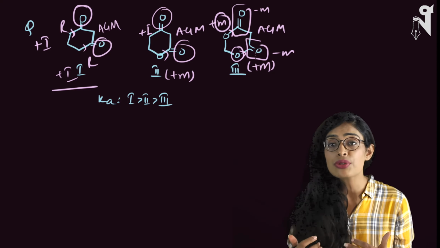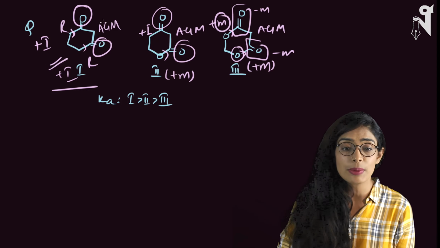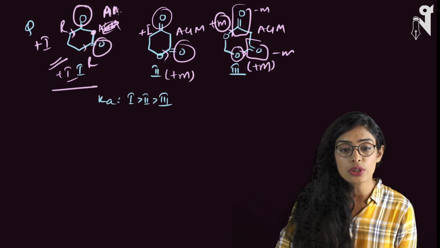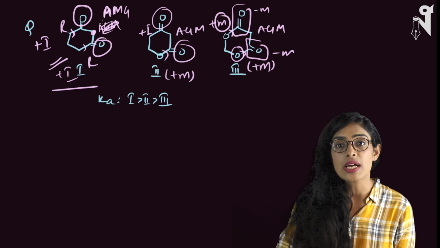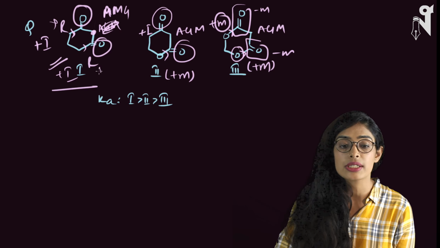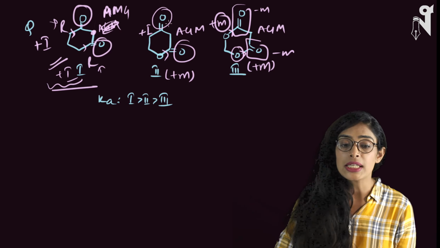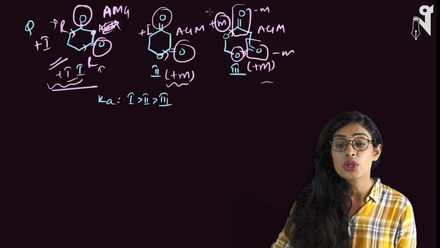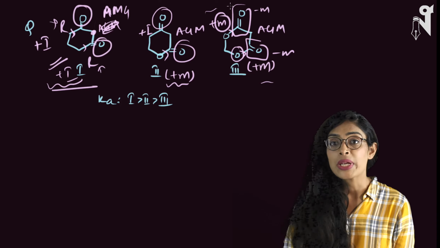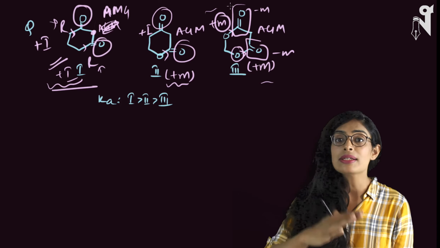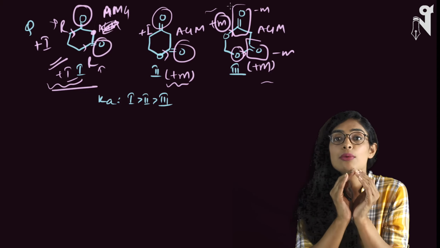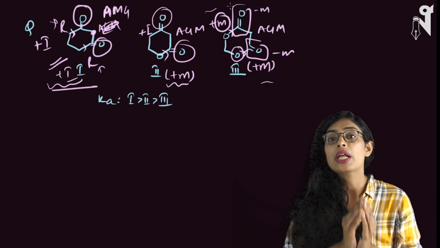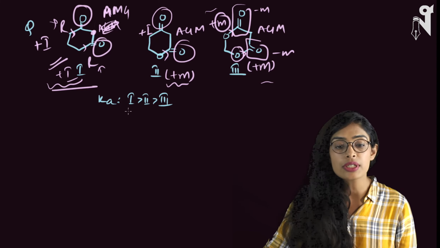So if you arrange them in acidic strength order, this compound is most acidic, because its active methylene group is going to release its hydrogen fastest, as it has R groups which are electron releasing through plus I. In the second case, the electron releasing groups are present through plus M. Here 2 electron releasing groups are present through plus M, and they are decreasing the minus M strength. If the strength of the minus M groups adjacent to CH2 is decreasing, then the acidic strength of CH2, the active methylene group, is going to decrease. So the acidic strength order is first, then second.